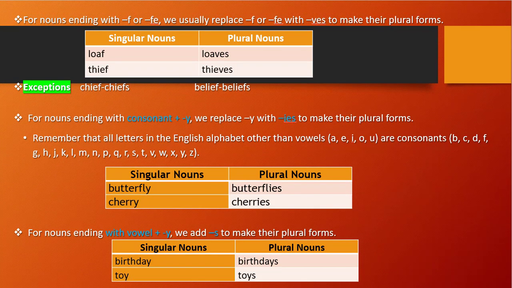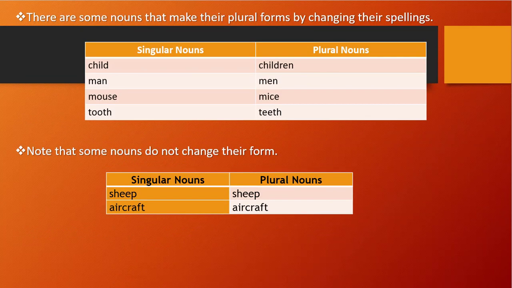See the example, birthday. Before Y there is a vowel, A. So what we will do, we will simply add S to the end. Birthdays, right? And toy. So toy will become toys, correct? Toy will become toys, because before Y there is an O, which is our vowel. So it will become toys. Right, students? Yeah. So let's see further.